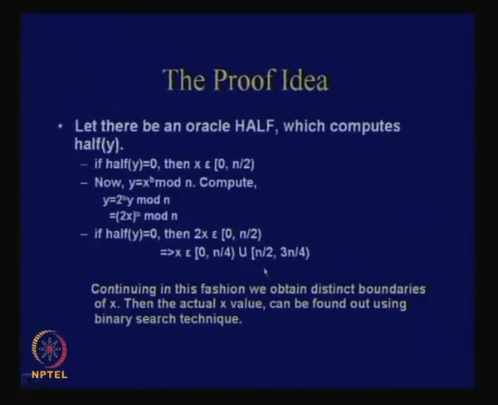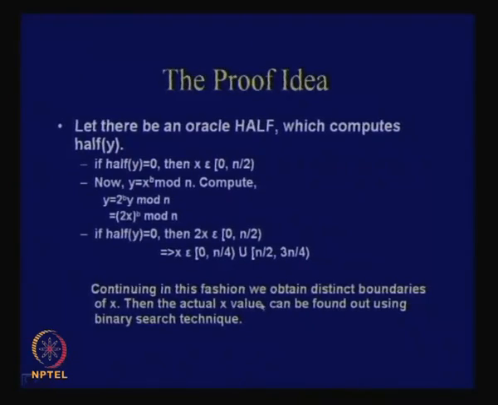Second region, because 1 says that it is greater than n by 2, and the second 0 says that it is in this region or this region. So, therefore, you search in this region, right. In this way you can actually narrow down your search and finally determine the value of x, right. So, it is a very interesting algorithm, and it is also simple.